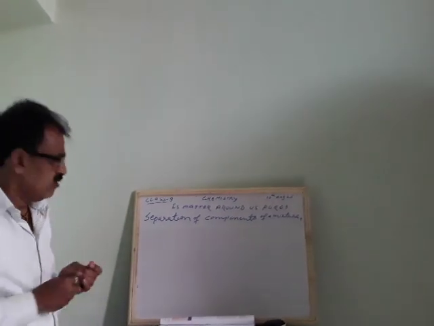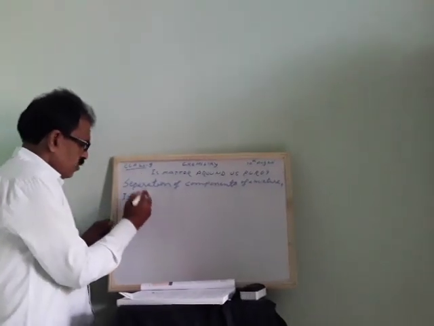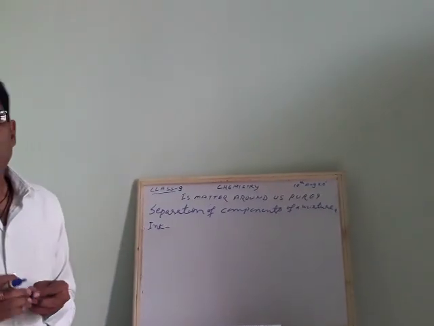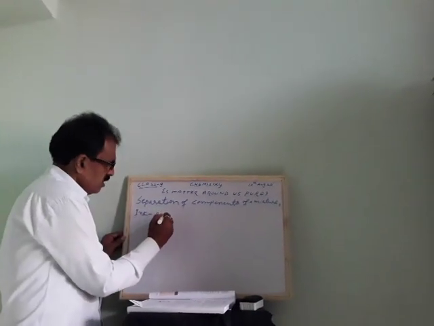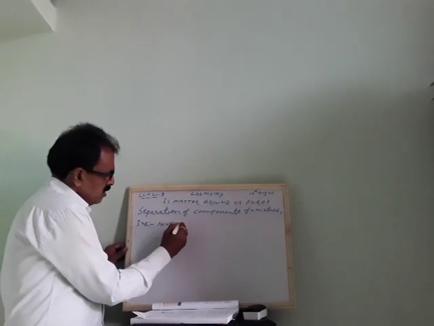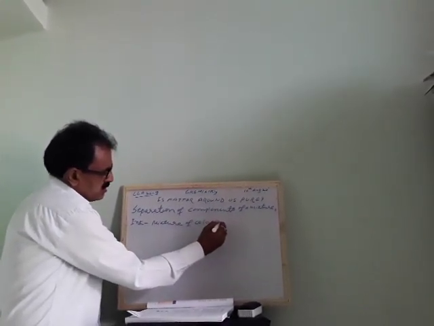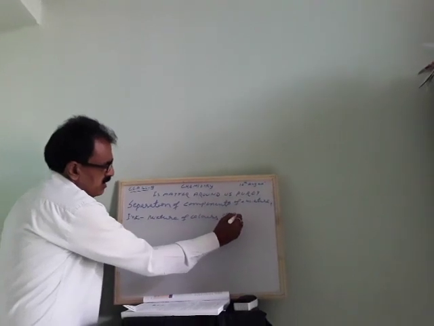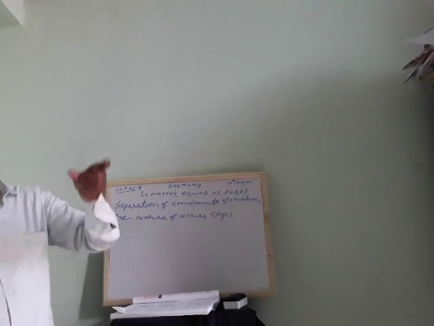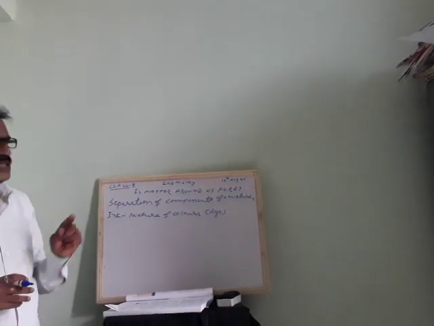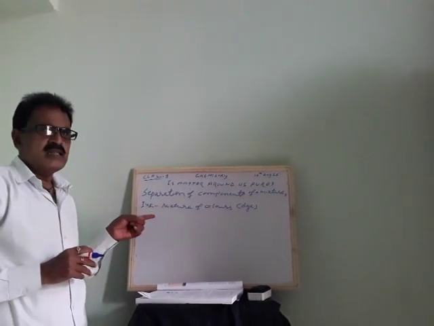One example I will give is ink. Have you seen ink? Ink is not a single color. Ink is a mixture of different colors. That's why dye is different and ink is different. Dye is a mixture of many colors. So what we do is separate all these colors.